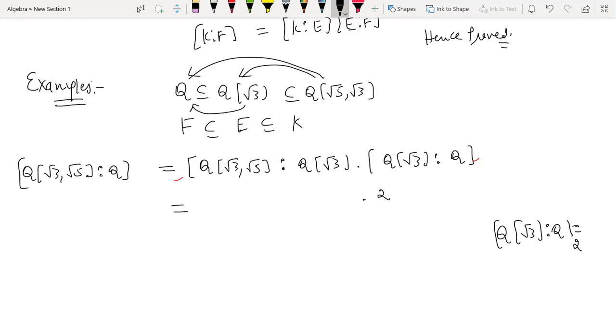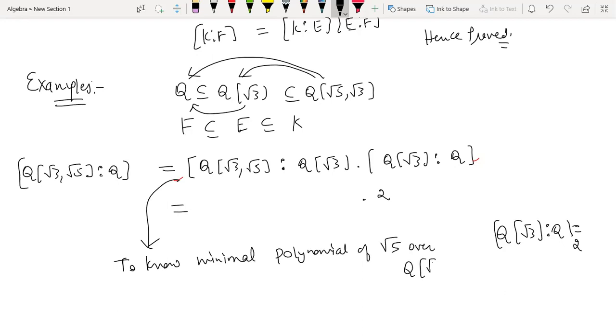We need to know this one. What is the degree of Q(root 3, root 5) over Q(root 3)? So basically to find this, we need to know the minimal polynomial of root 5 over this Q(root 3). The polynomial should belong to Q(root 3) and it should be satisfied by square root of 5.